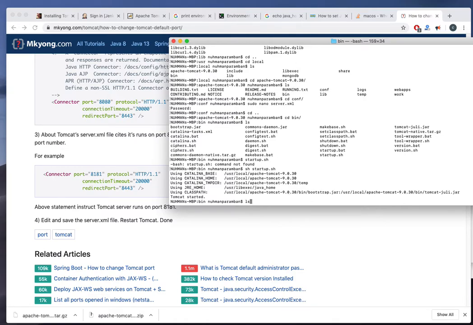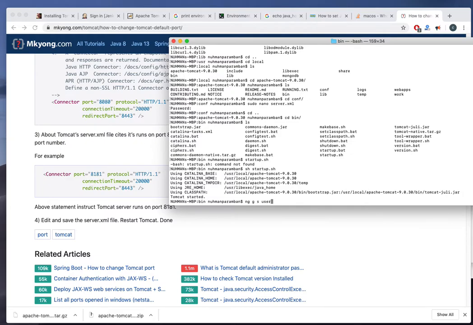So right now, if I'm going to some other things, I can see all the port numbers. I don't know where exactly we need to go.